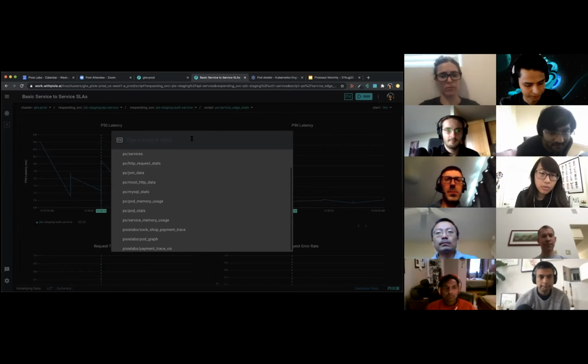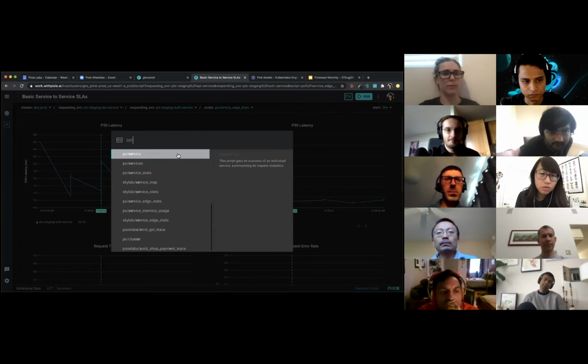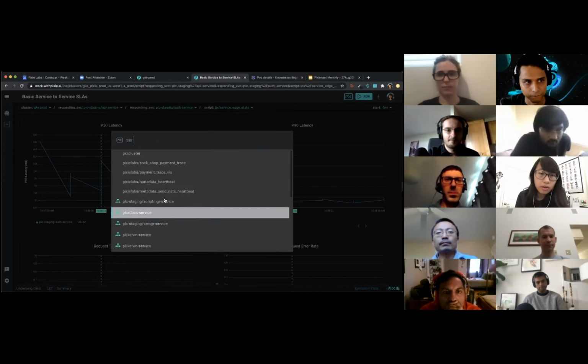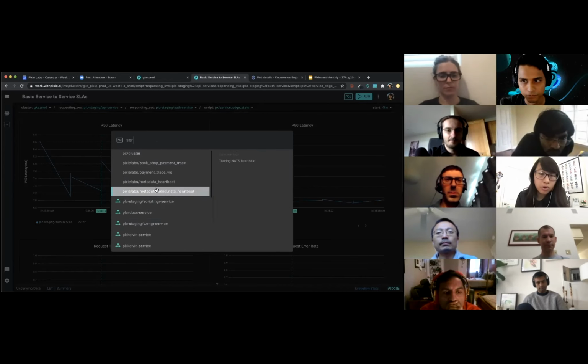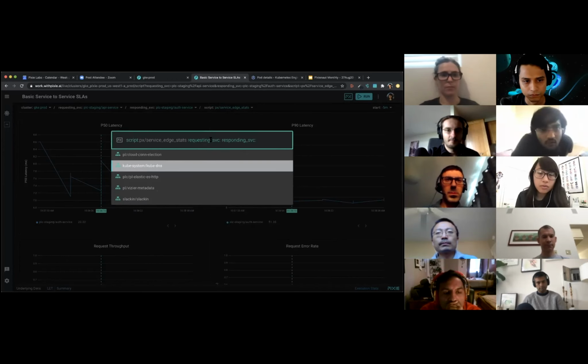So let's say that we want to start with the script first. You can start typing, and it gives you a list of suggestions. At the top, it might give you some scripts that match what you're typing, or if you scroll to the bottom, it can also show you some of the relevant entities that you might want to start with. In this case, we want to start with the script. From here, it starts helping you fill out the arguments.